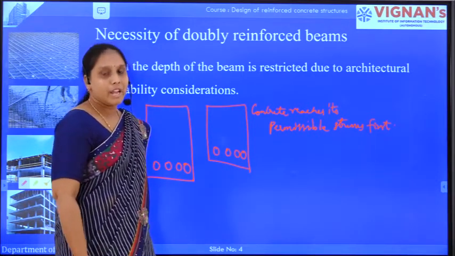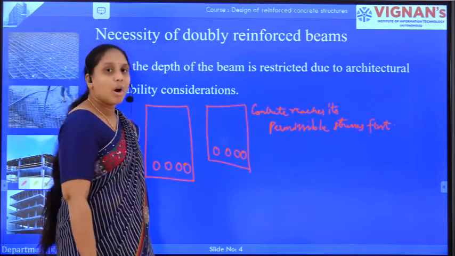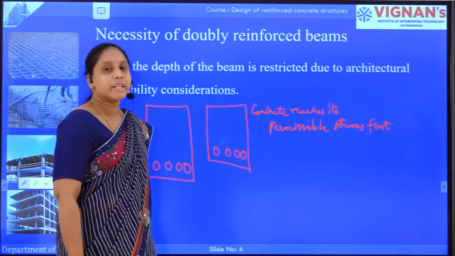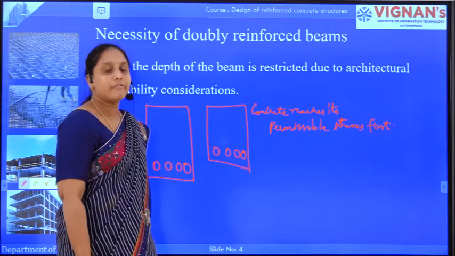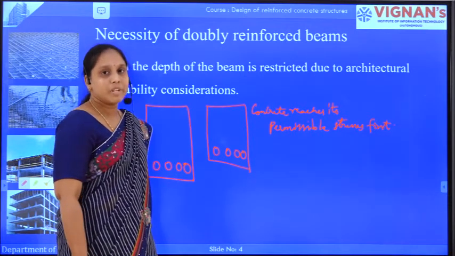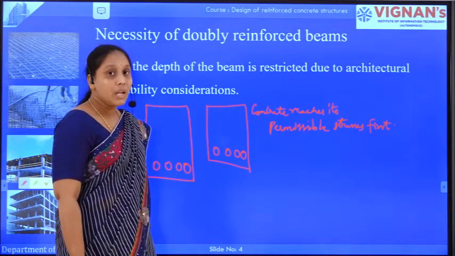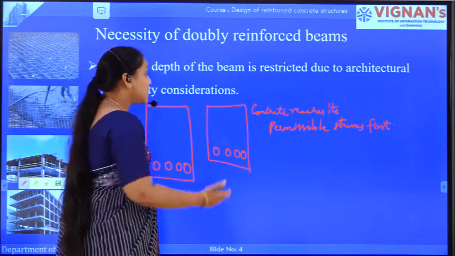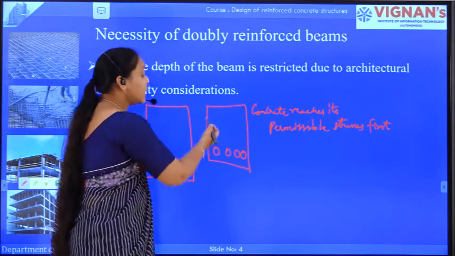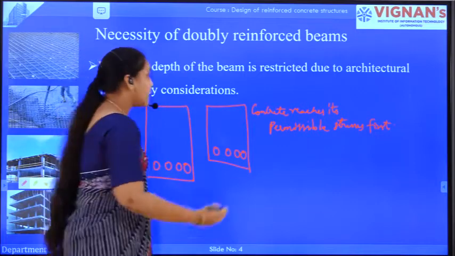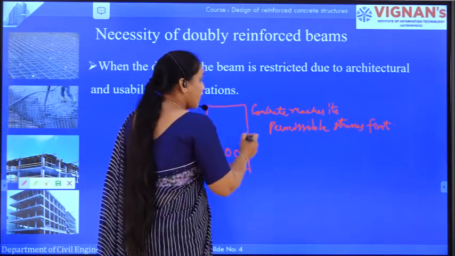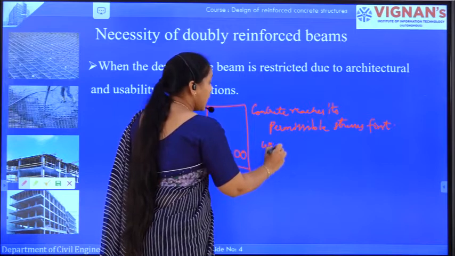The concrete will fail first, which is not a good sign. As concrete is a brittle material, if concrete fails first, the failure will be sudden and it doesn't give any warning. Why? Because here we are reducing the compressive area, so the compressive area is being weakened.